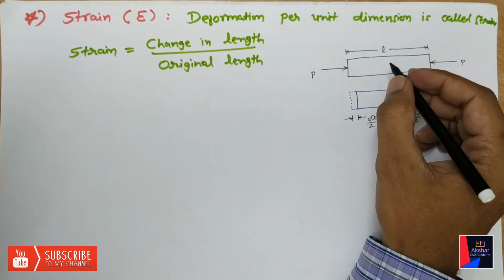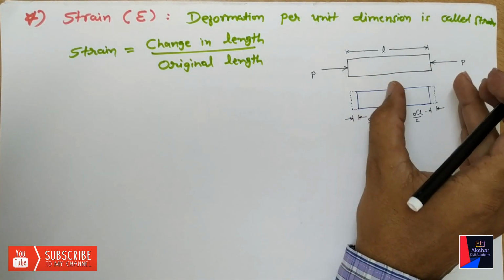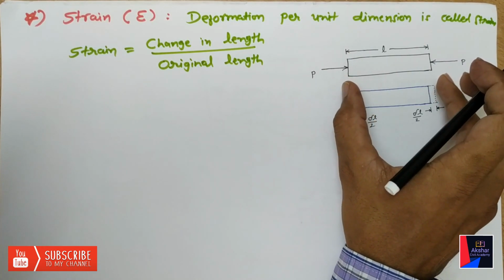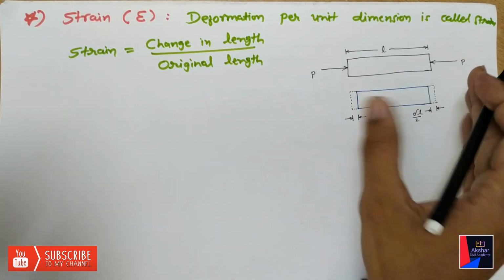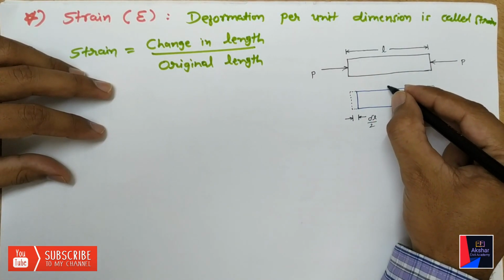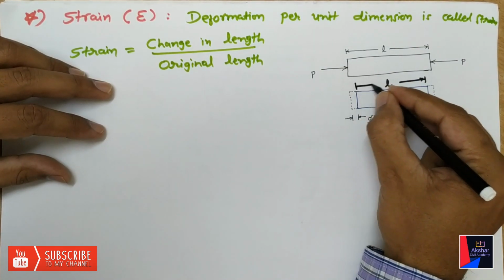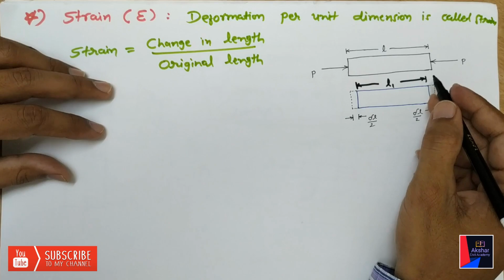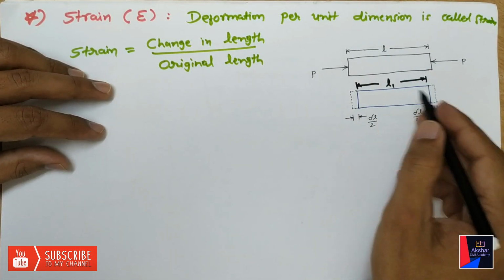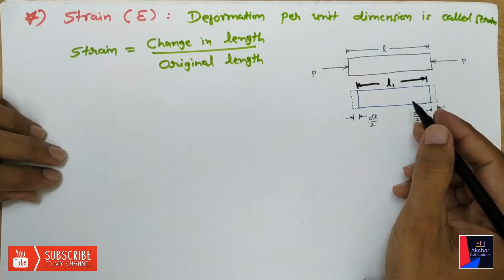For example, there is a member which is subjected to compressive force P. After applying this force, the length of this member is reduced. The reduced length is L1, but the original length was L. So the reduced length is L minus L1, which is delta L.